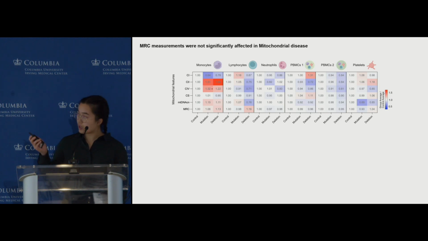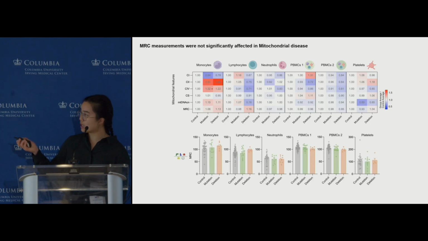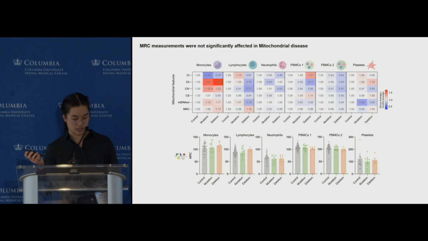And we can see that most of these are actually not significant, so the only significant difference is the complex 4 activity in monocytes, which is significantly higher in the mutation group. And just to note, this is not corrected for multiple comparisons. And then this lack of difference is also shown when we plot the combined MRC index between groups, we don't see any significant differences across cell types.